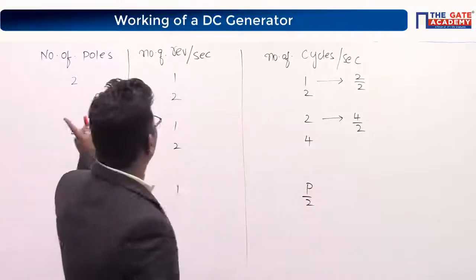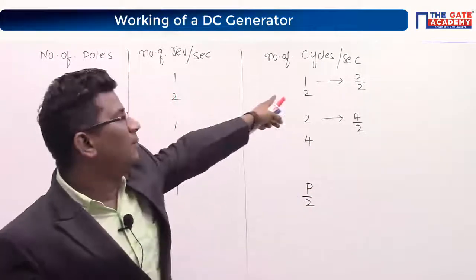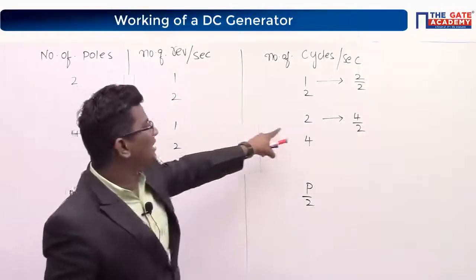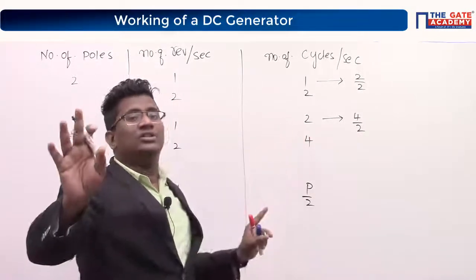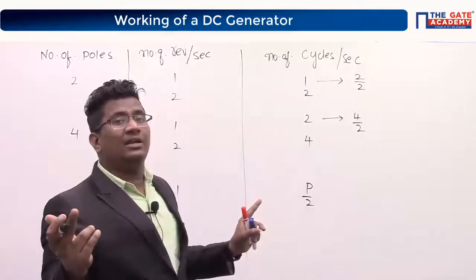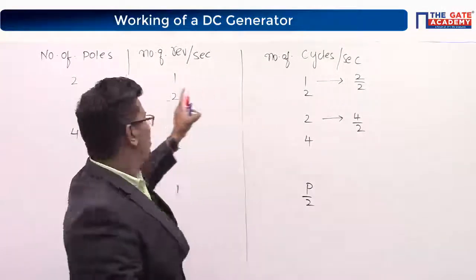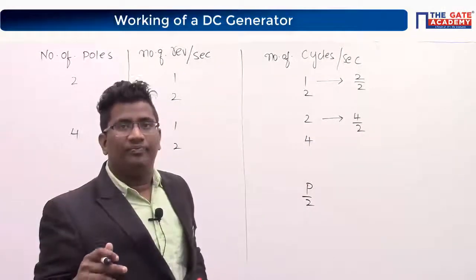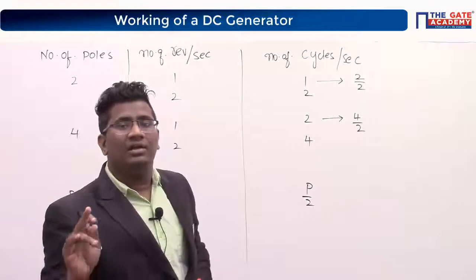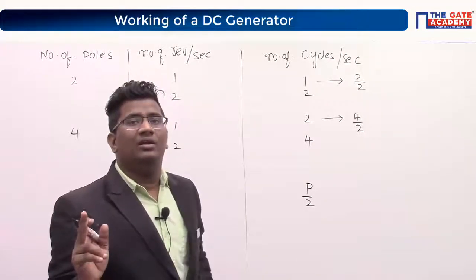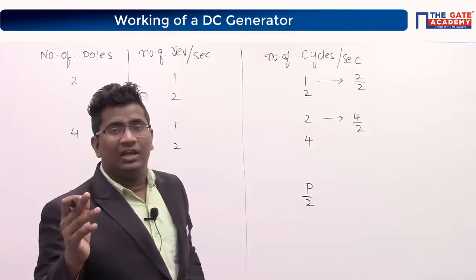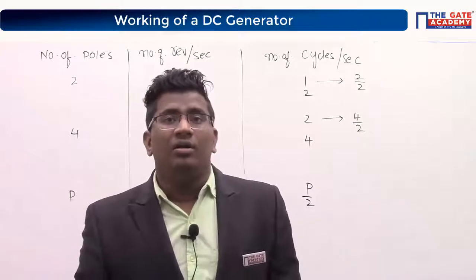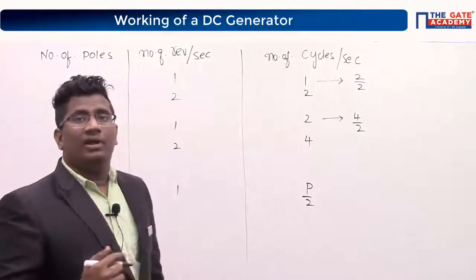Look here. 2 poles, 1 revolution. How many cycles are you getting? 1. 4 poles, 1 revolution, you are getting 2. 6 poles, 1 revolution, how many will you get? 2 poles you are getting 1, 4 you are getting 2, 6 you will get 3. 100 poles you will get 50.